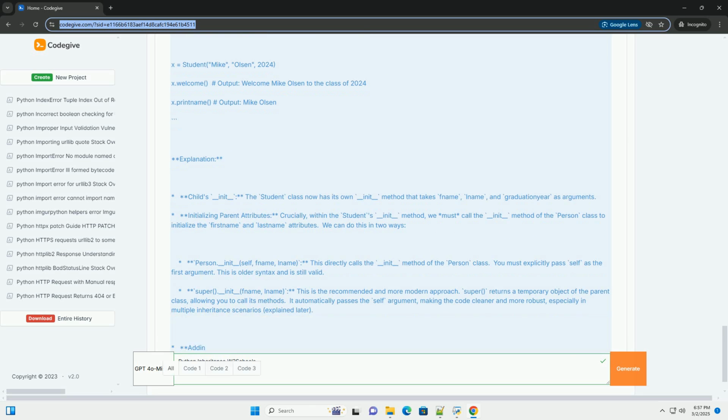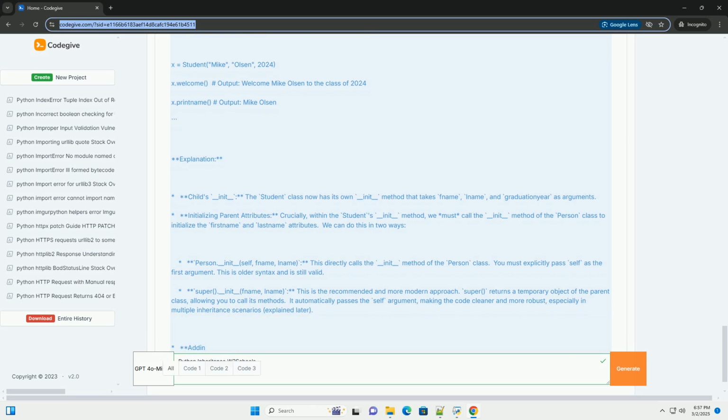You can do this in the child class's __init__ method. Explanation. Child's __init__: the Student class now has its own __init__ method that takes fname, lname, and graduation year as arguments. Initializing parent attributes: crucially, within the Student's __init__ method, we must call the __init__ method of the Person class to initialize the first name and last name attributes. We can do this in two ways.